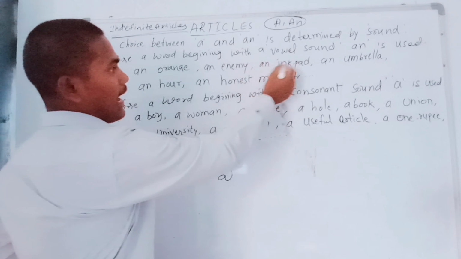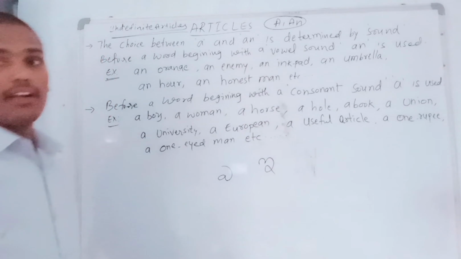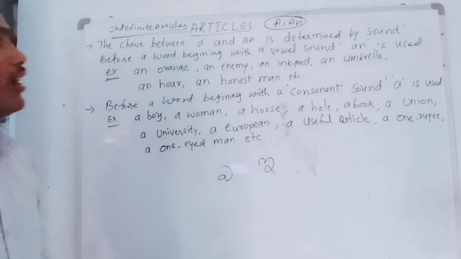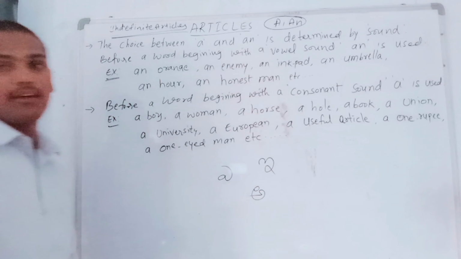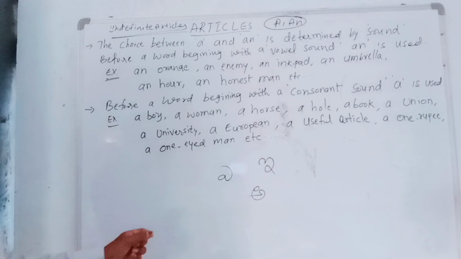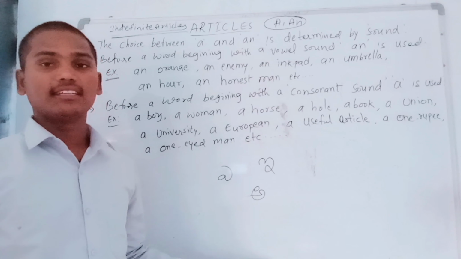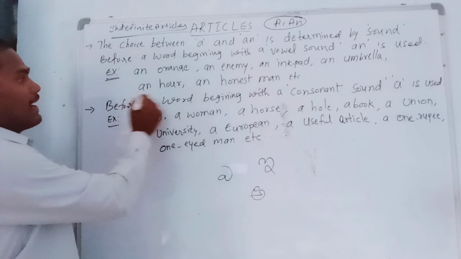Next, an ink pad. Ink pad means E comes, so E is also a vowel sound. That's why we used an. Next, an umbrella. What is the first sound of the word? A. The word started with the sound A, so that's why we used an before that word also. Next, an hour.